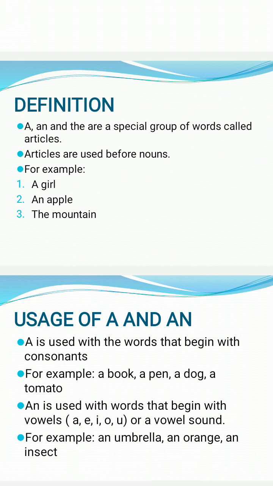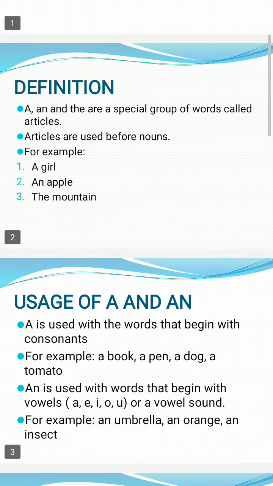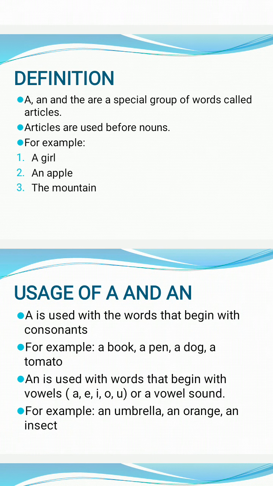Girl is a noun, as we all know. So a is placed before girl, and that is an article placed before a noun. Similarly, an apple. Apple is a noun and an is an article that is placed before the noun apple. And the mountain, similarly, mountain is a noun, whereas the is an article that is placed in front of the noun mountain.